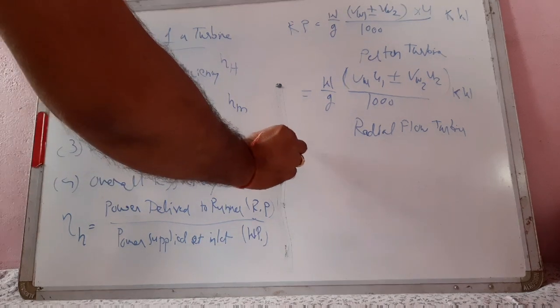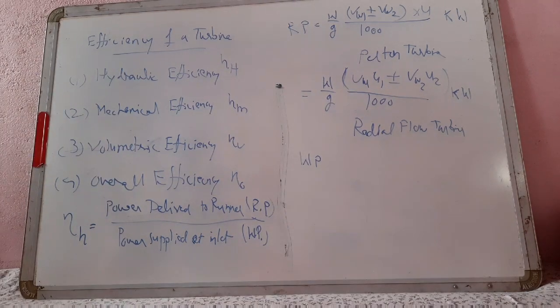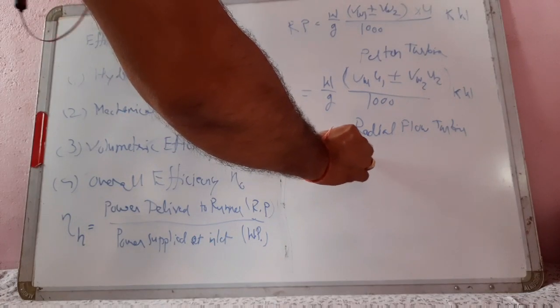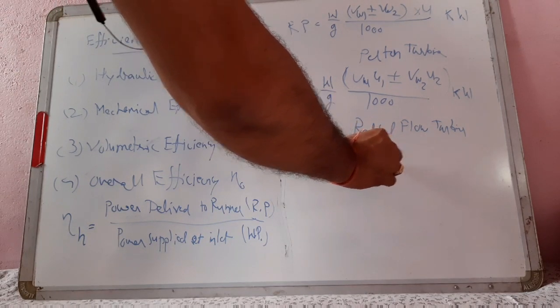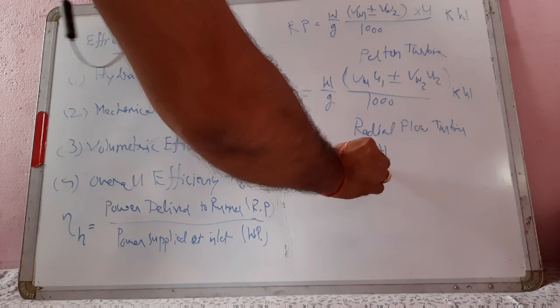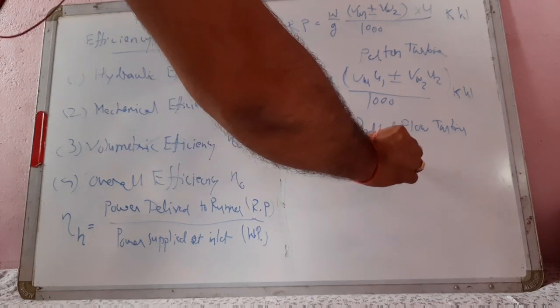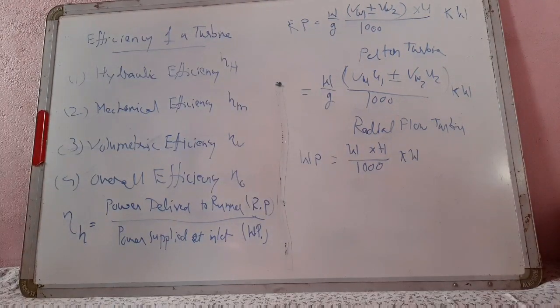And water power, WP, is power supplied at inlet of turbine, also called water power. This is equal to W into H by 1000, for converting into kilowatt.